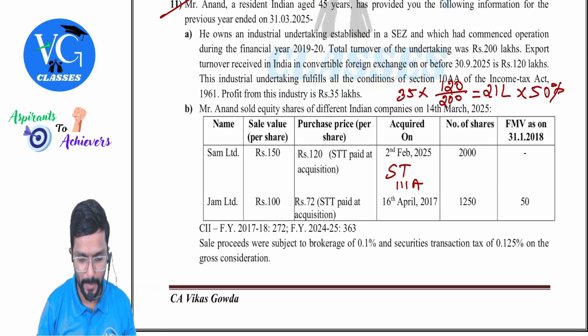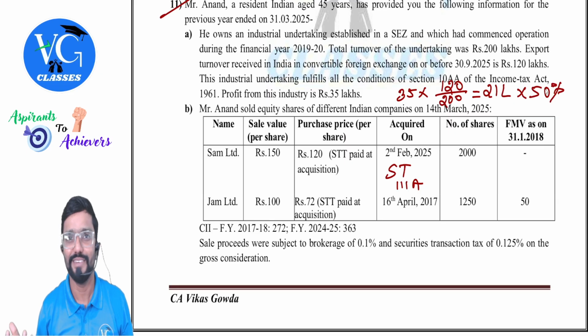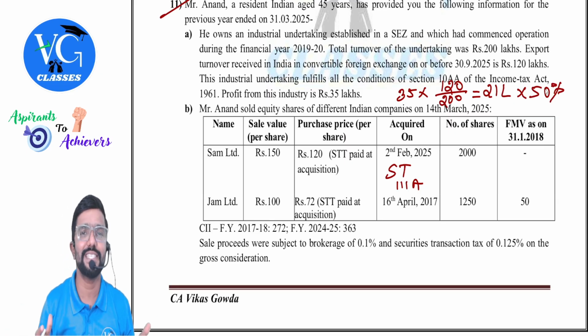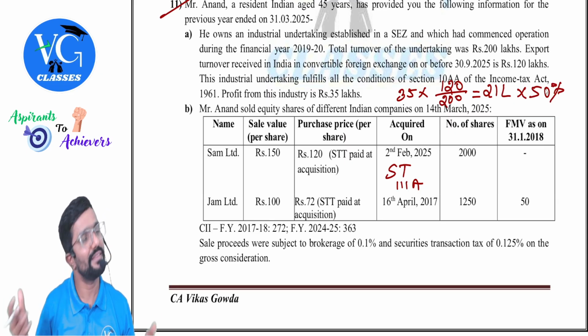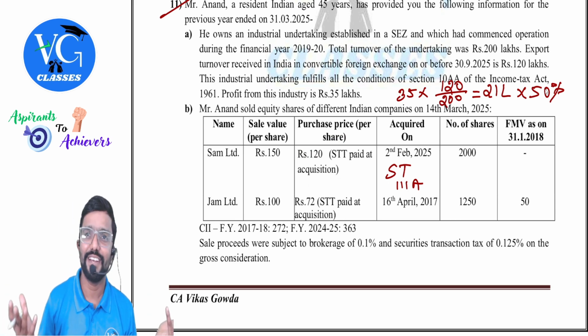Okay. Next one. See, when they are given that STT is paid at the time of purchase, it is understood that at the time of sale also it would have been paid. Clear? And when you are purchasing and selling through a Demat account, you will not pay it. They will automatically deduct. Clear?